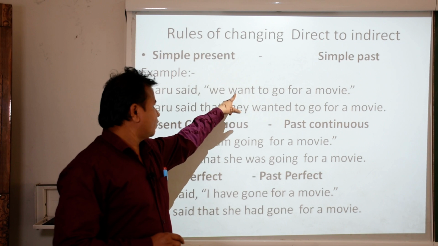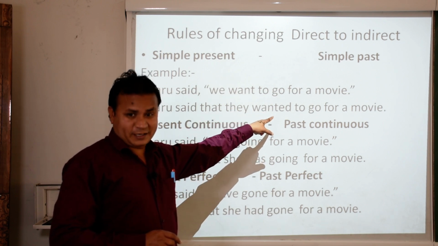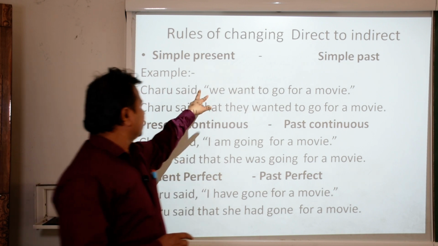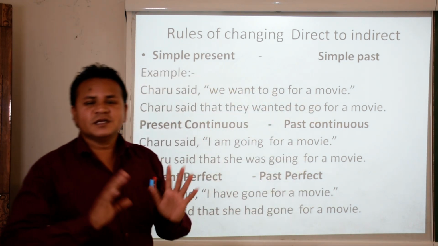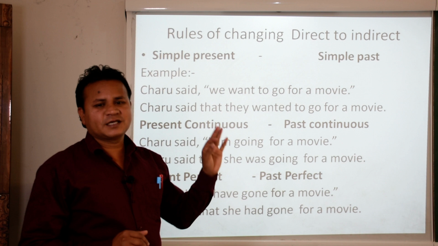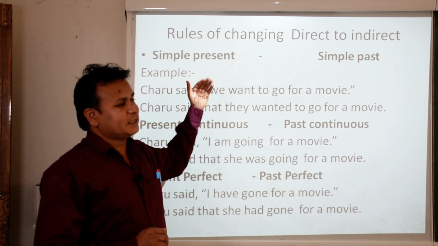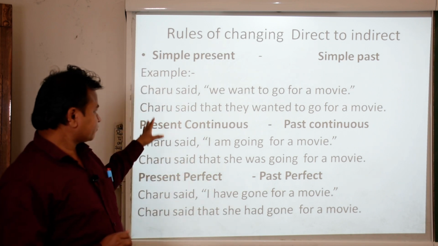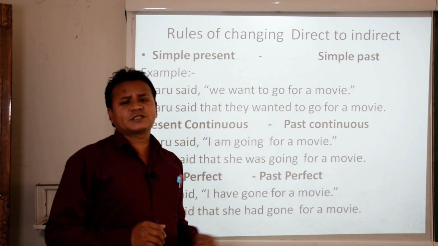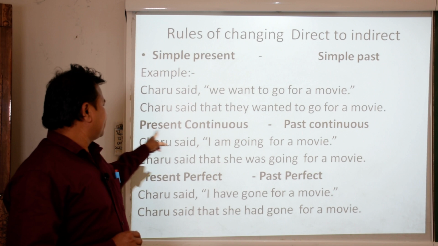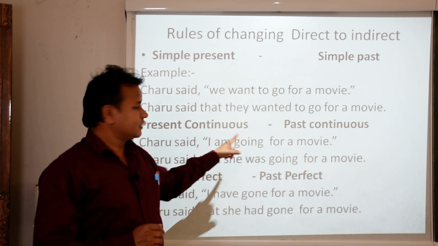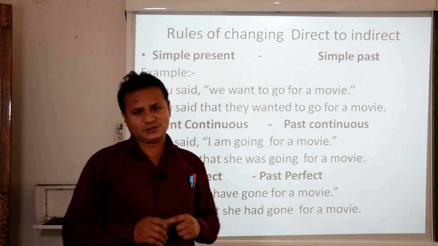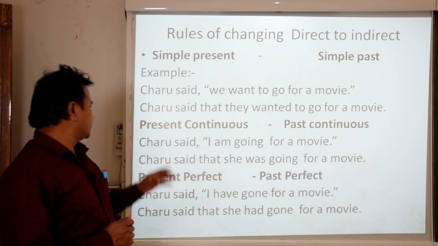We want will become wanted, simple past, and we have to use that, and the inverted commas would be removed. This is the simple way to change direct into indirect speech. Now we will discuss the next rule, that is present continuous. Present continuous changes into past continuous. How is it? Let us see.